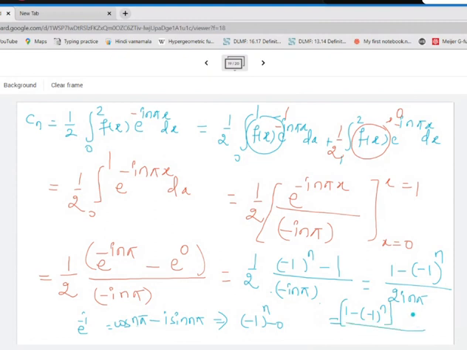Now what I'll do is I'll multiply by, Aditya, please tell me the factor. I'll multiply this by minus i n pi. Minus i n pi, यहाँ पर भी minus i n pi. ये मल्टीप्लाई करने के बाद ये डिनोमिनेटर क्या हो जाएगा? 2n square pi square. i का minus i multiply by minus i, it will become positive 2 times. So it will be 2 times n square pi square, बराबर.